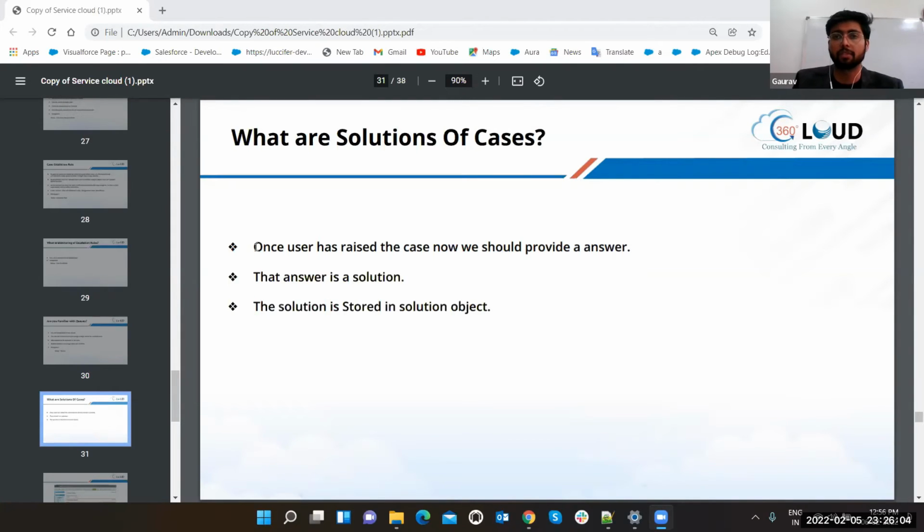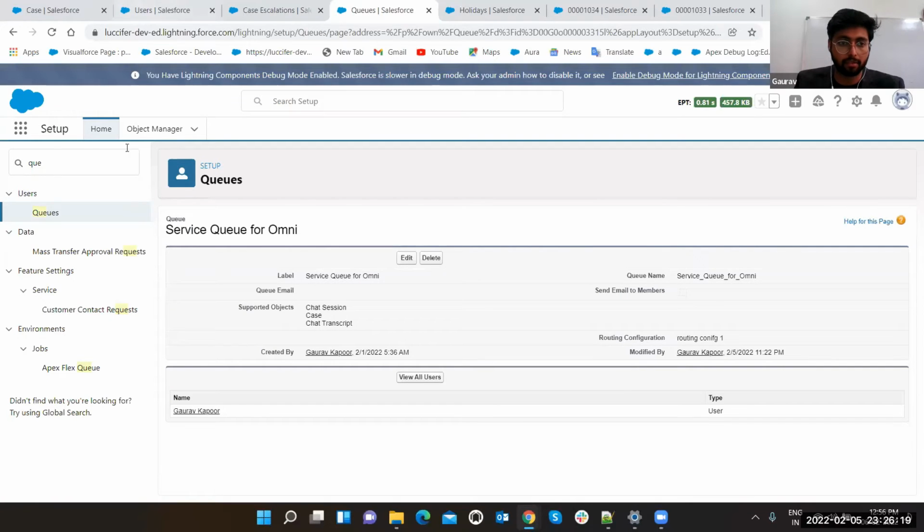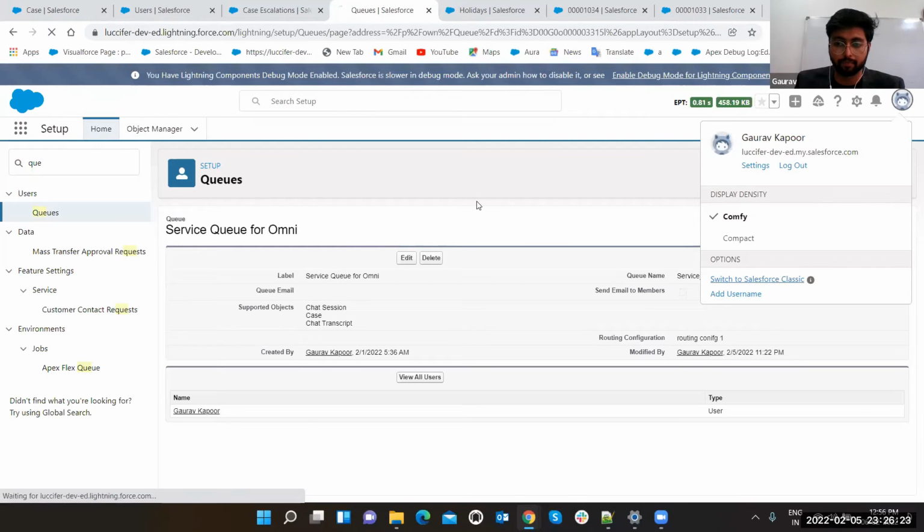Basically, solution was used in classic view and knowledge we are using in lightning view. And how it will be converting, we are going to discuss in the coming slide. That's why I asked you this. Okay. So basically, solution is an object in Salesforce. Let's see. Let's convert this into classic view.